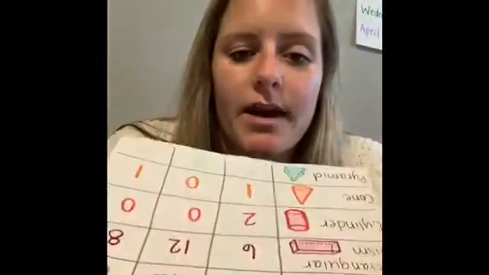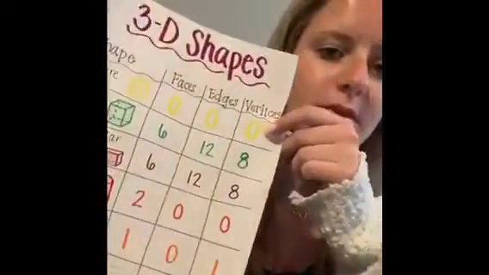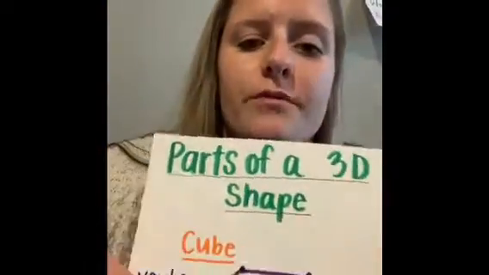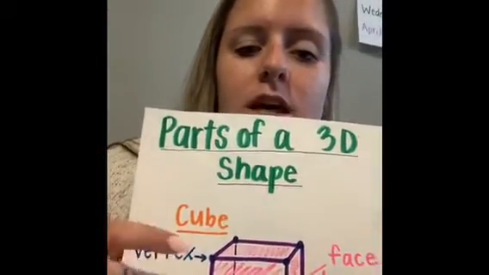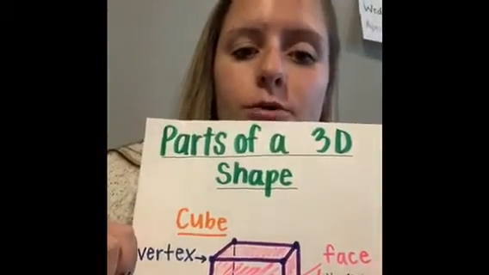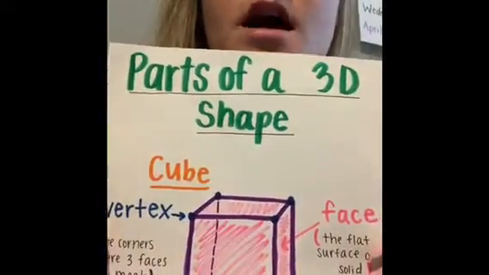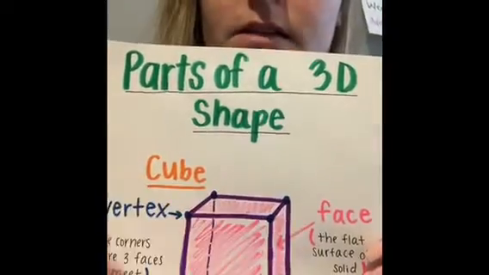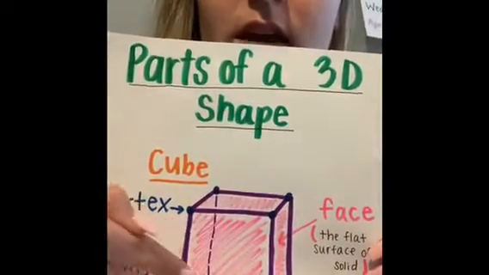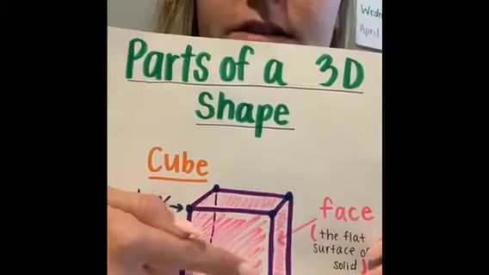Okay, so I have my 3D shape anchor chart that I'm going to periodically look at sitting next to me, which is what I want you guys to have as well. And so first we're just going to review parts of a 3D shape. And so this 3D shape right here is a cube. And it looks like a box, and that's essentially what it is. But we're going to look at the face first. The face are these little pink flat surfaces right here.